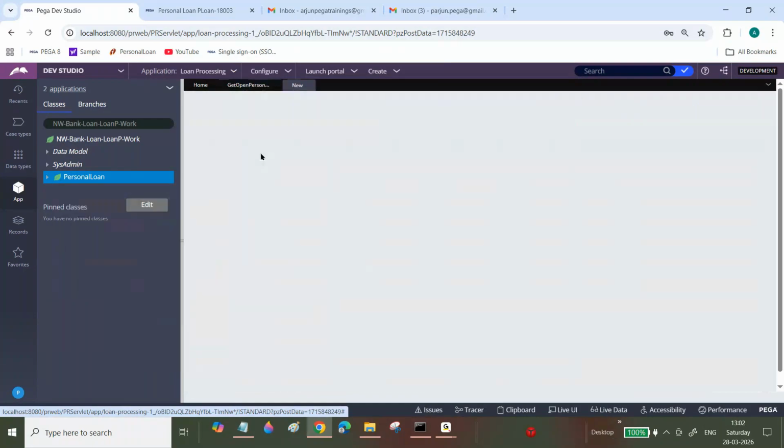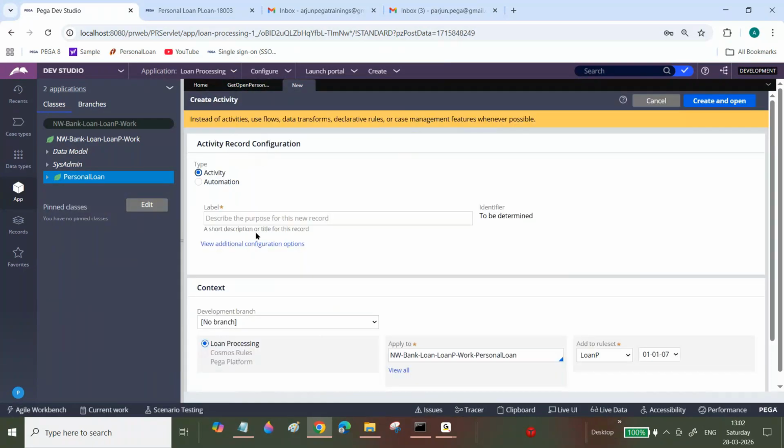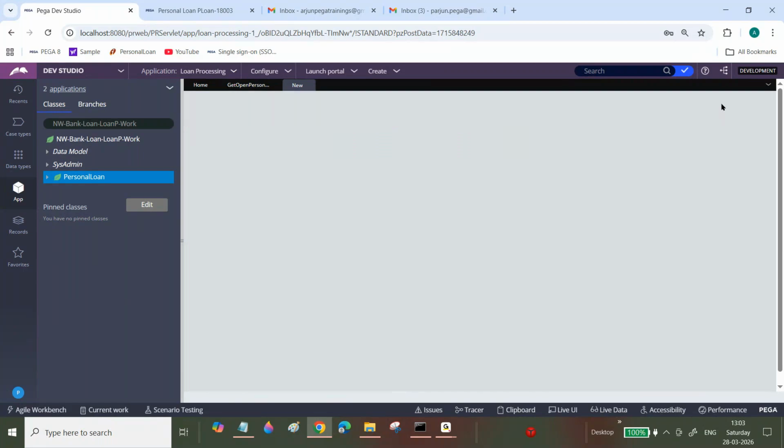Okay, so now every day I want to check. I don't want to check manually every day. I want to check and then send an email. Resolve NW personal loan cases. Now click on create and open.